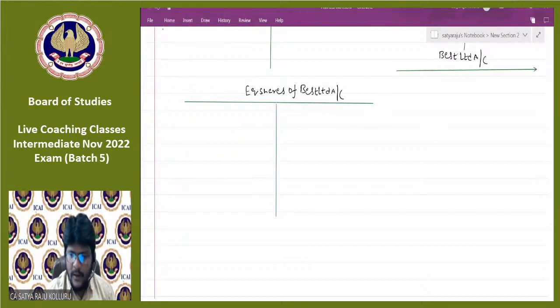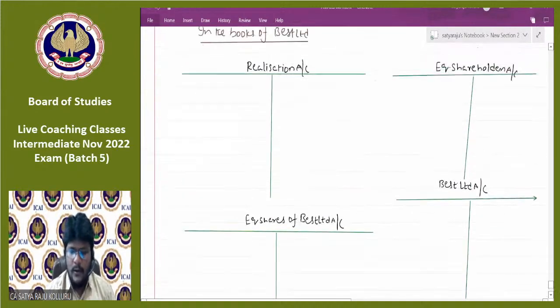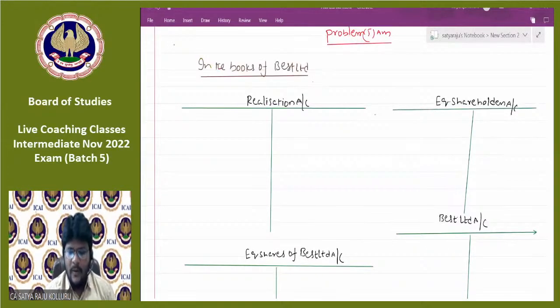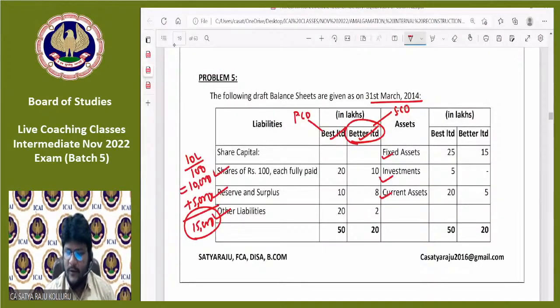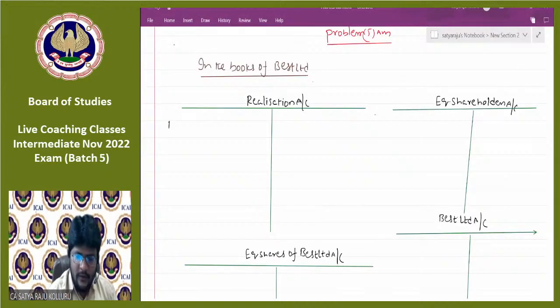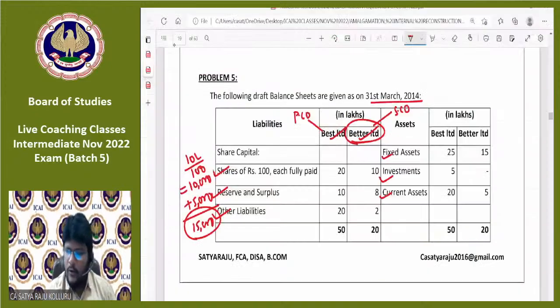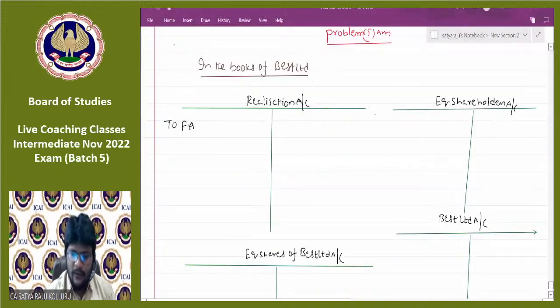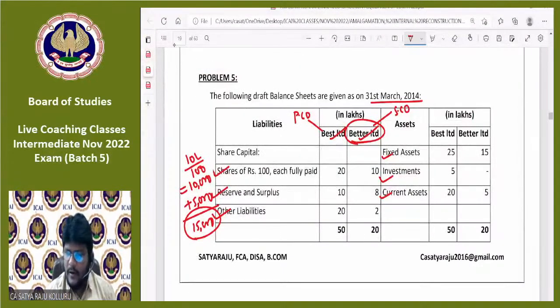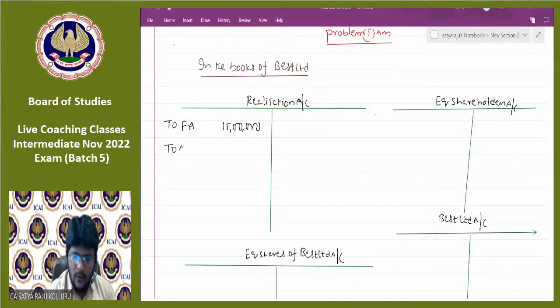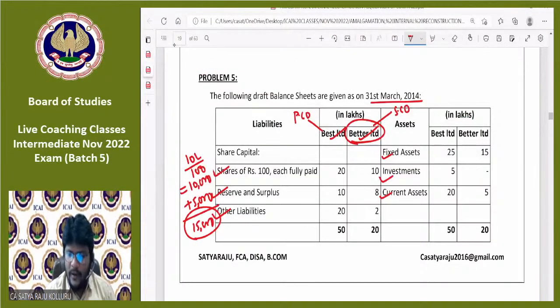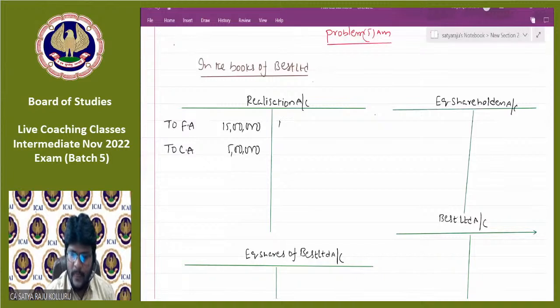My ledgers are almost ready. Fine. So let me start with dismantling of balance sheet. Assets means fixed assets, investments, current assets here. You may transfer to realization. Fixed assets: you can see the balance sheet of Better Limited, which is 15 lakhs. Then investments, nothing is there. Current assets, 5 lakhs. Coming to liabilities, only other liabilities exist, which is 2 lakhs.